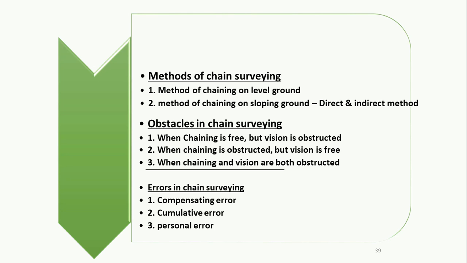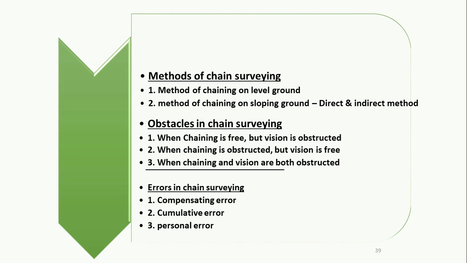Next, there are some obstacles involved while performing chain surveying. They are basically classified into three categories. Number 1 is when chaining is free but vision is obstructed. That means you are able to carry out the chaining operation but you are not able to carry out the ranging operation, because the vision is obstructed. Number 2 is when chaining is obstructed but vision is free. Here you are not able to carry out chaining but the vision is free, which means you are able to carry out ranging.